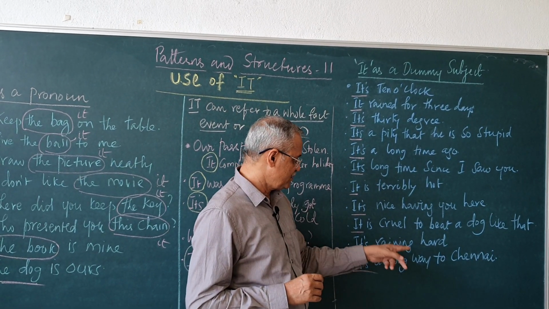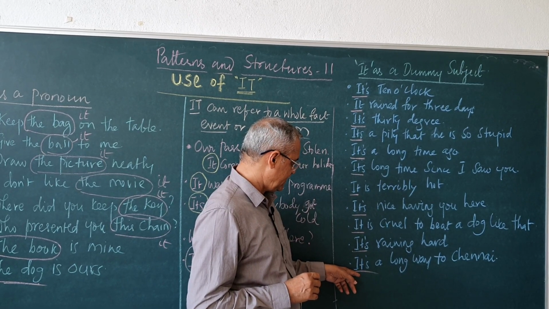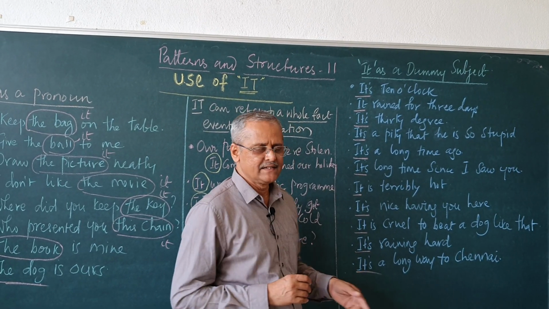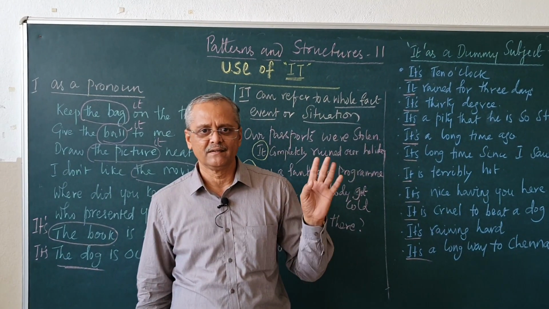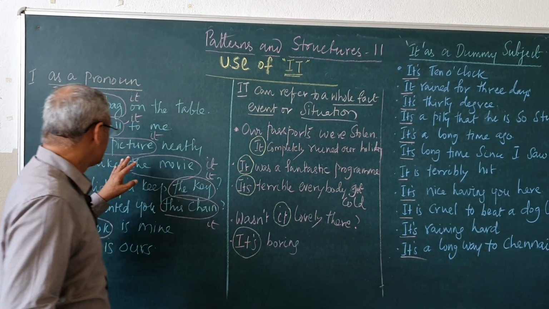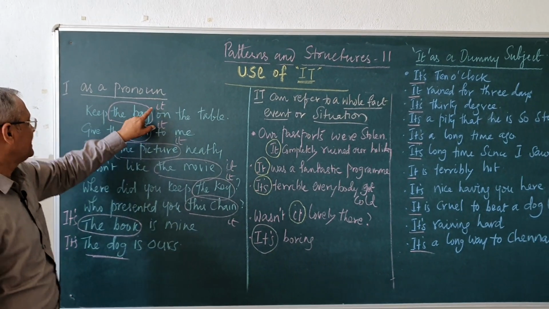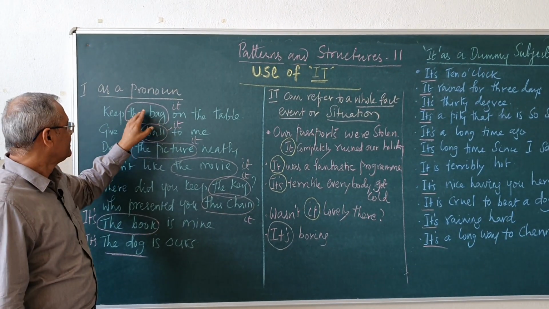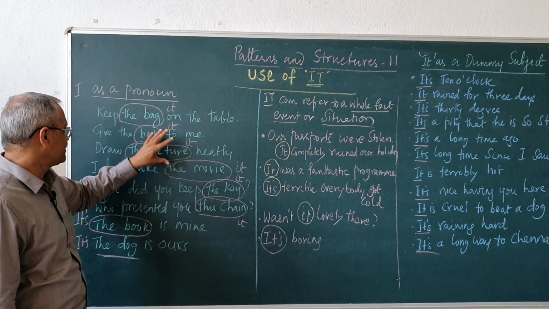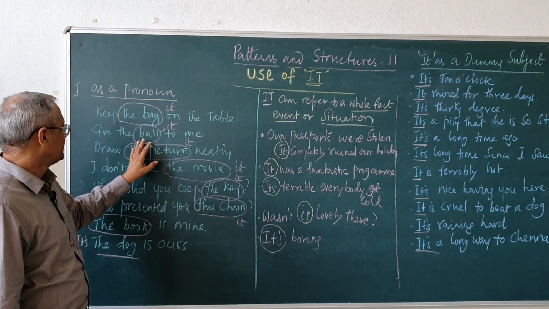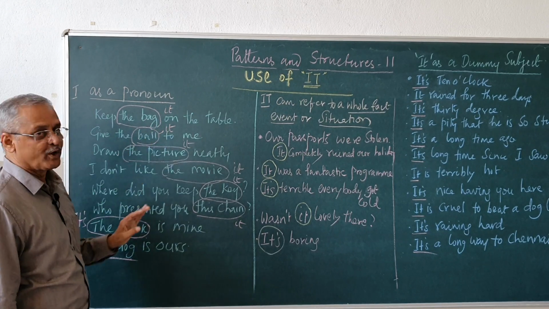It's a long way to Chennai. "It" is a dummy subject here. So "it" can be used in these ways. One, we use it as a substitute for a noun: the bag becomes it, the ball it, the picture it. We substitute the noun with the pronoun "it".